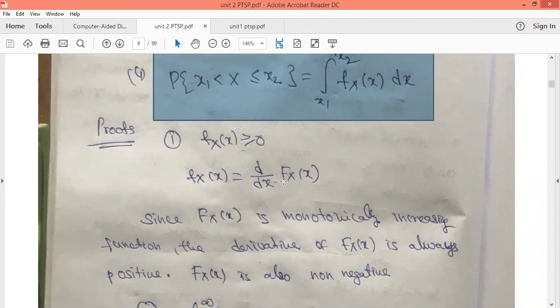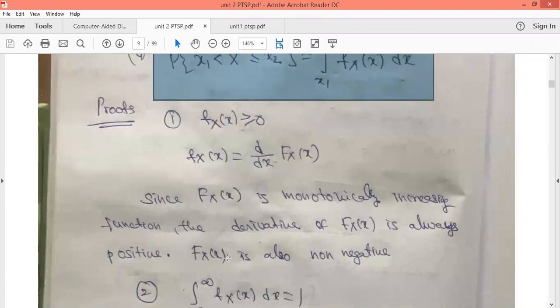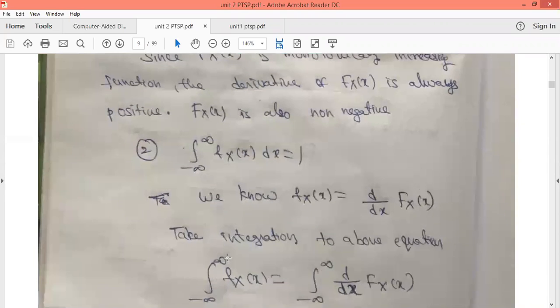The derivative of an increasing function is always positive. That is why fX(x) is always non-negative.